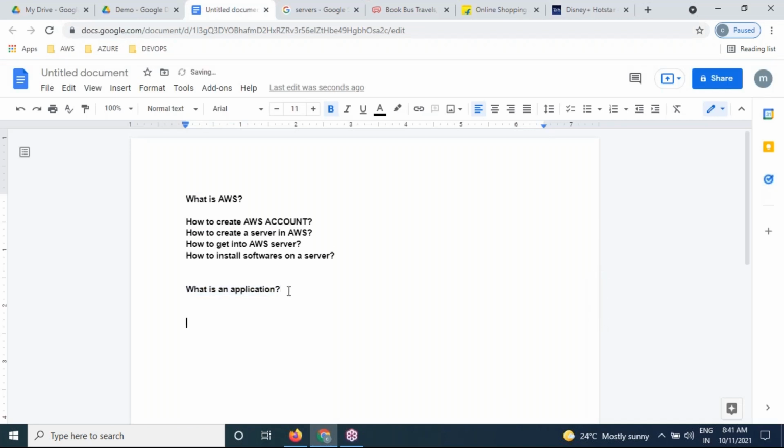For deploying and maintaining our application, what kind of infrastructure do we require? What is infrastructure? What is the meaning of infrastructure first? For example, you want to maintain one kind of office.